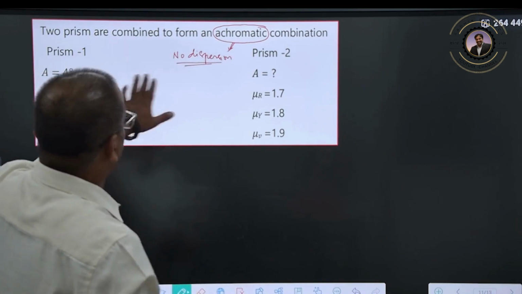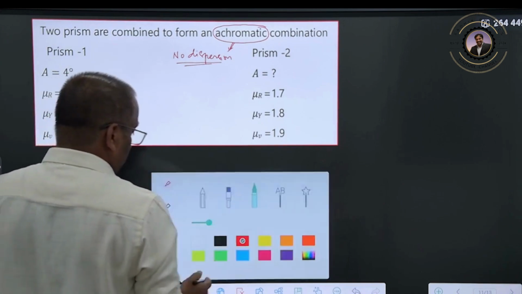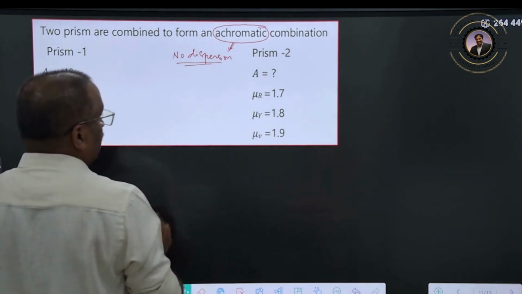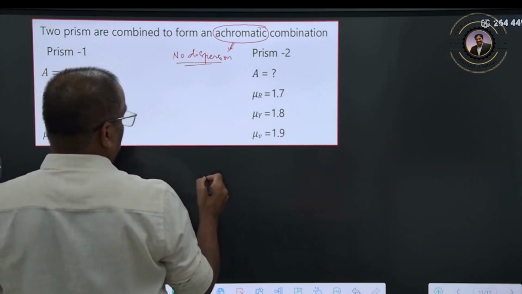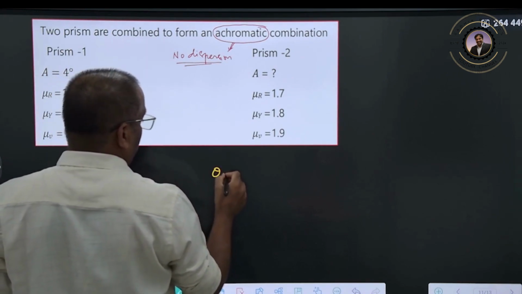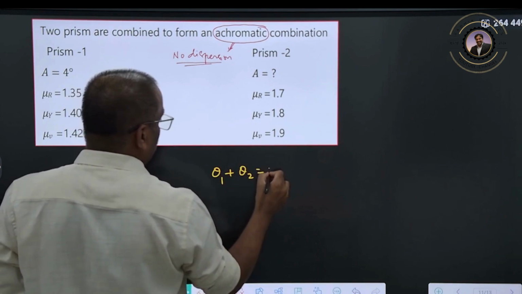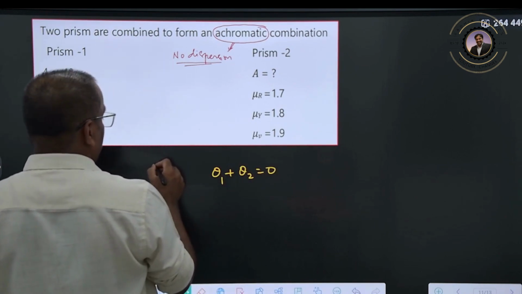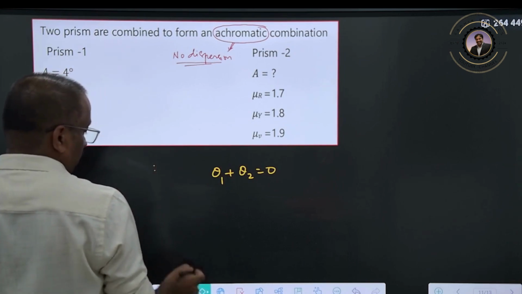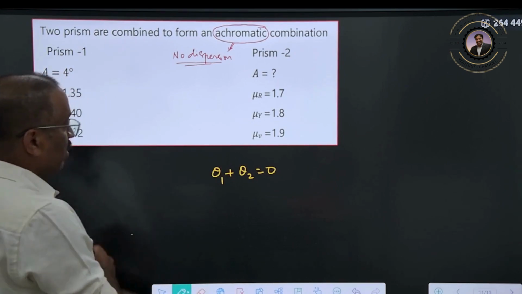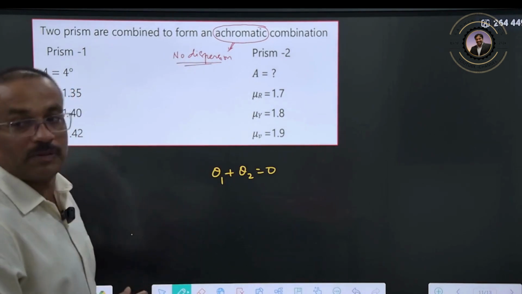For this, you have to find the angle of prism. The dispersion due to prism 1 plus the dispersion due to prism 2 should be equal to 0. Therefore, no dispersion. As per the given condition, dispersion should not be there.